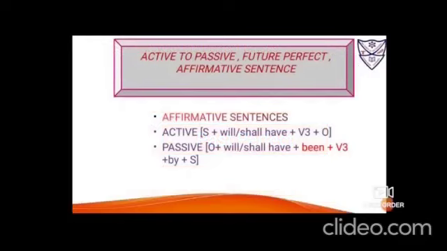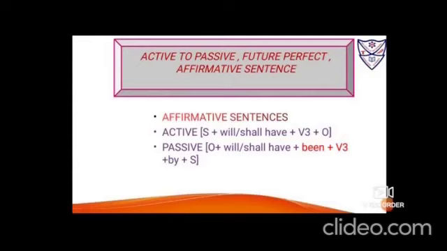Now, active to passive future perfect affirmative sentences. Active voice formation will be subject, then will, shall, have, verb in its third form and object. If it is first person, then you will use shall: I shall, we shall. If it is second and third person, we'll be using will: you will, he will, it will, she will and they will.